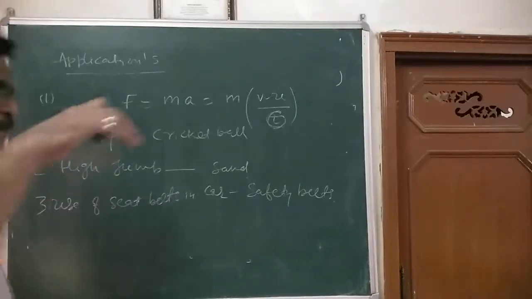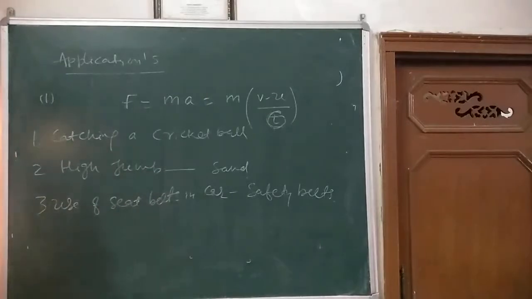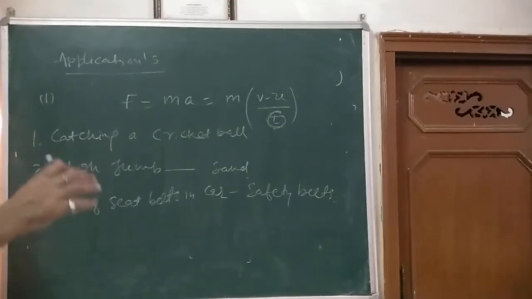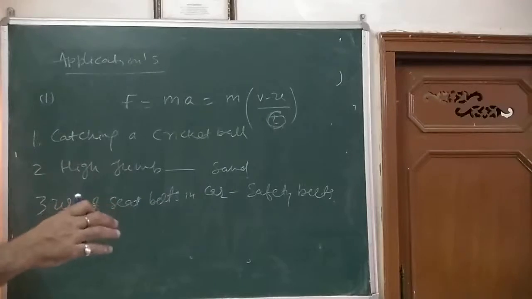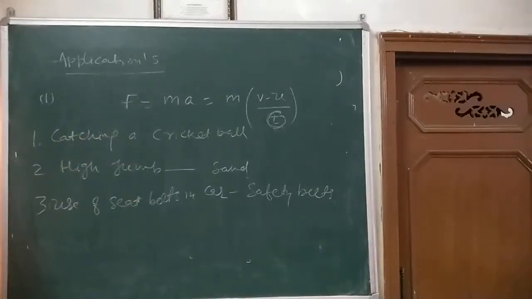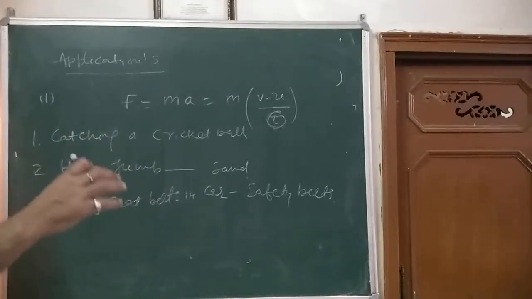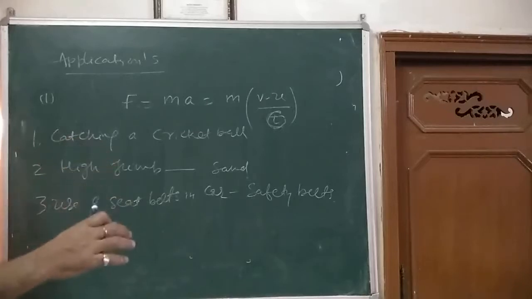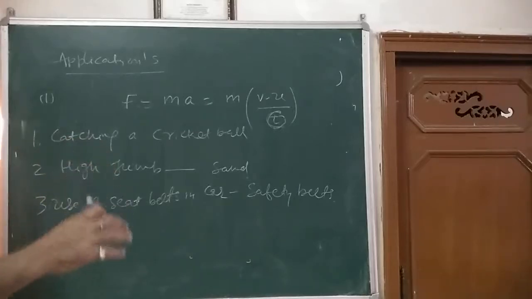As soon as the sudden brakes are applied, what happens? In both the cases, the large momentum of the car reduces to zero in a very short interval of time, resulting in the development of a large force causing injuries. So to avoid the injuries, seat belts are required.